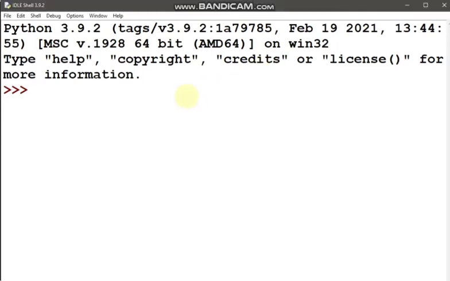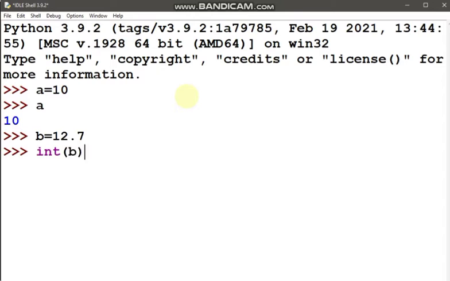So here I am on IDLE. Let's see first any integer number. If I want to print that, any floating point number, and suppose if I want to print int b, only the integral part of b will come.